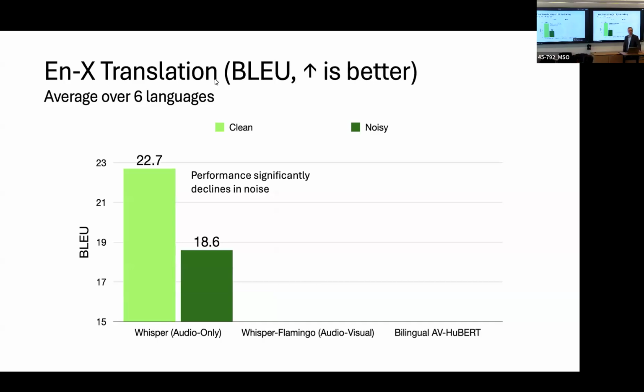Finally, these are the results for English text translation. We have BLEU score, where higher is better, and these are the average scores over 6 languages. First of all, we have, again, a Whisper audio-only model, which in the clean condition gets an average BLEU score of 22.7. And then when we have the noisy data, the performance decreases significantly to 18.6.